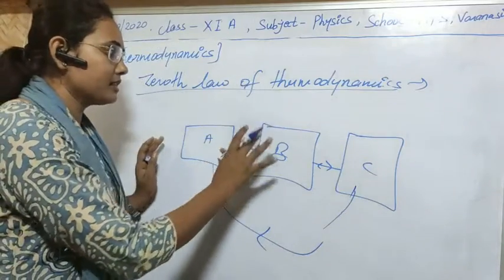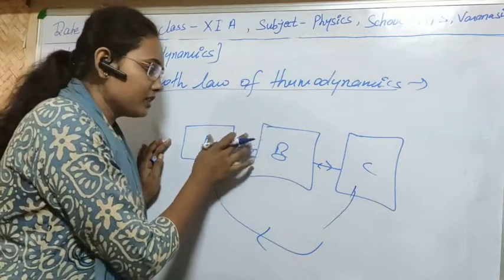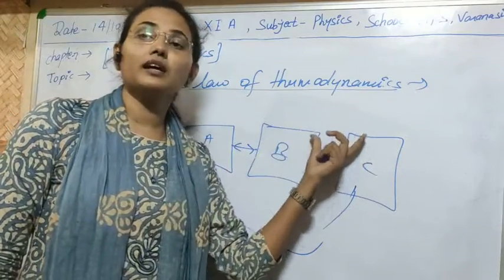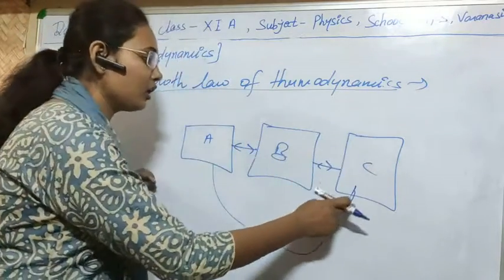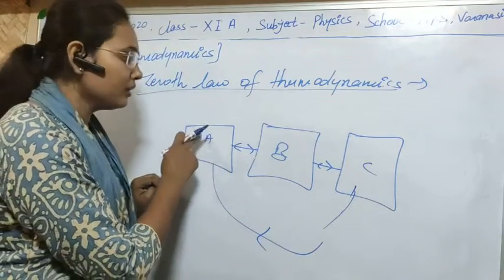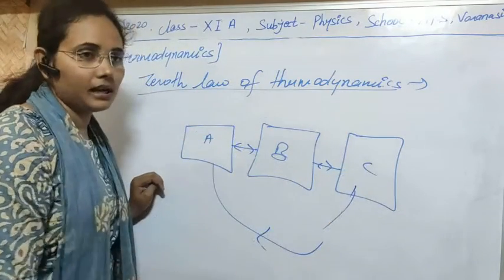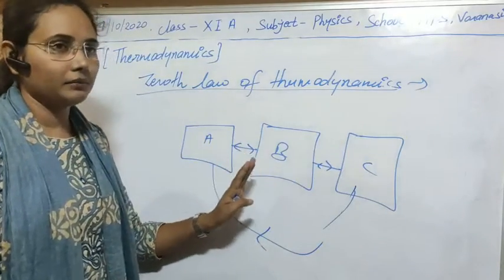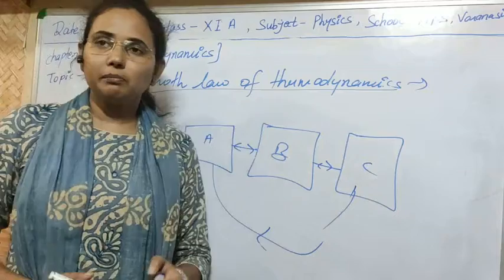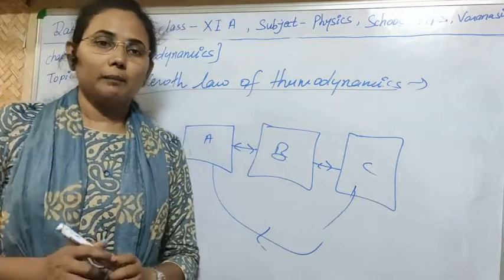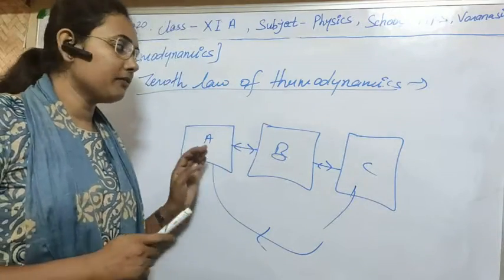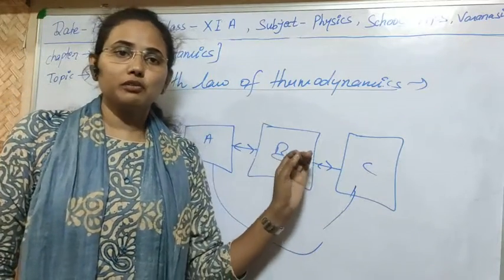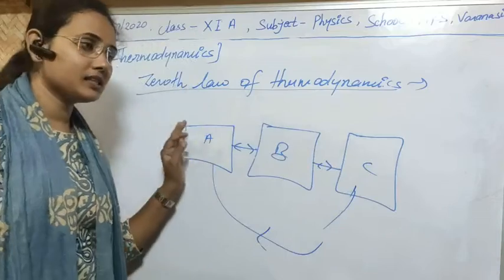This law tells us that if one system is in equilibrium with another system, and that other system is in equilibrium with a third system, then a common equilibrium relation between the first and last system will be established automatically. And this is the zeroth law of thermodynamics. In simple terms, it tells us about a macroscopic property which will be constant in all these systems.